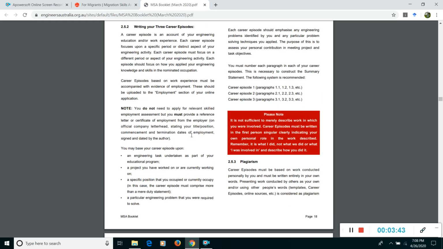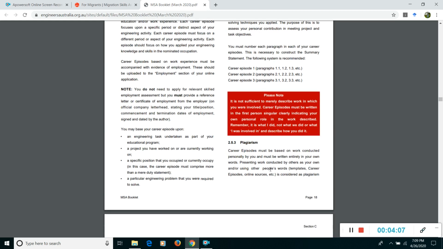One can be the survey camping, which was done after the second year, another can be the final year project, and the last one can be anything related to civil engineering, where you learned lessons and got a bit more knowledge of civil engineering. You can write about that.